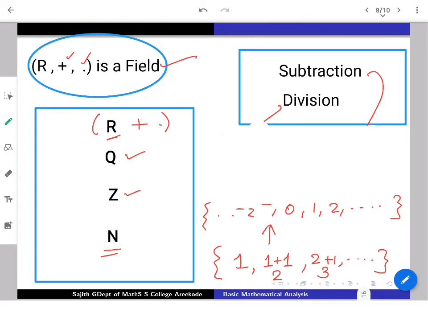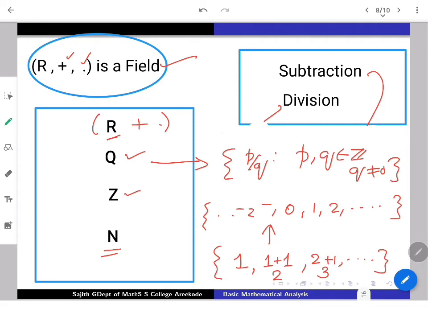But what you are trying to do is that at first Q is going to be defined as all the p by q forms, where p and q come from the previous Z. Obviously, q is away from 0. That is our definition for rationals. That is the p by q form. All x's which look like p by q, where p and q are integers and q is away from zero. So in particular, all the sets we have seen so far are going to be rationals.